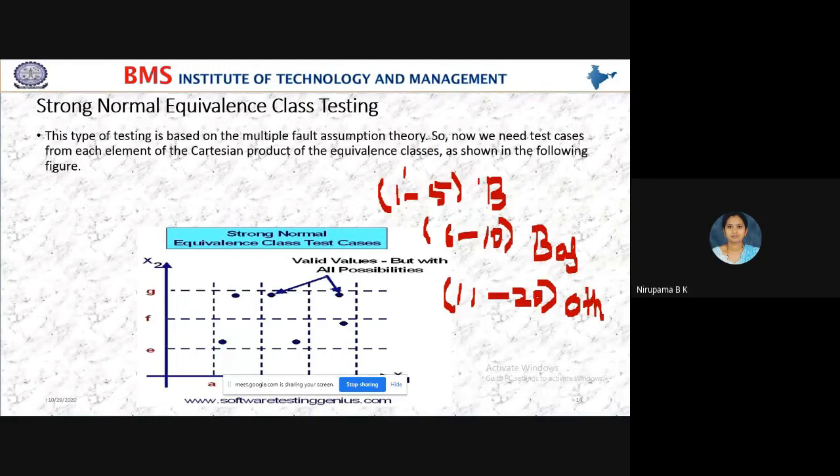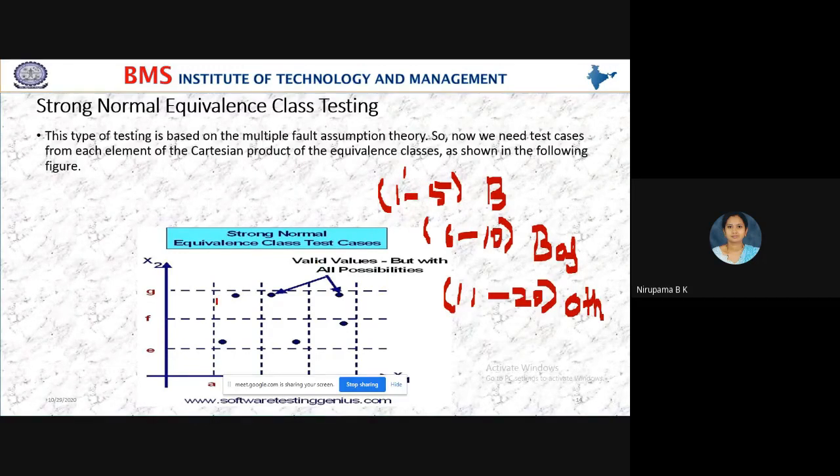So here we are checking multiple varieties. In the previous case we were checking only one value, and that should be within the range from 1 to 5. Now we check more than one value, and that more than one value also should be within the range only. It should be from 1 to 5.